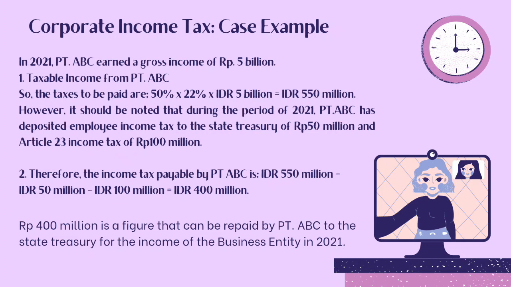Therefore, the income tax payable by PT ABC is 550 millions minus 50 millions minus 100 millions, and we got 400 millions. 400 million is a figure that can be repaid by PT ABC to the state treasury for the income of the business entity in 2021.